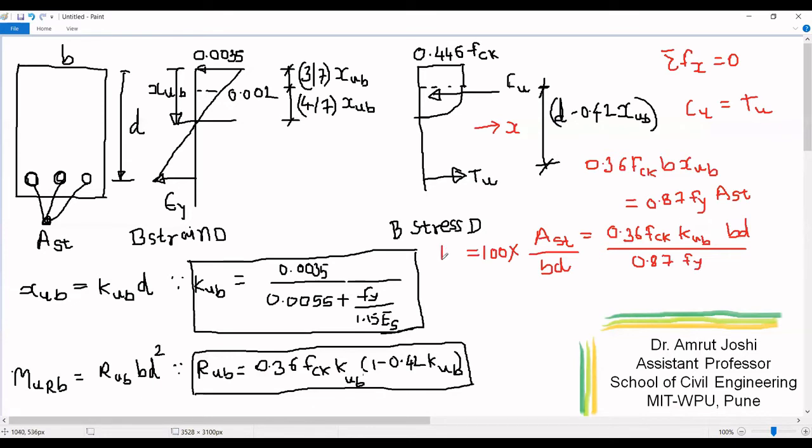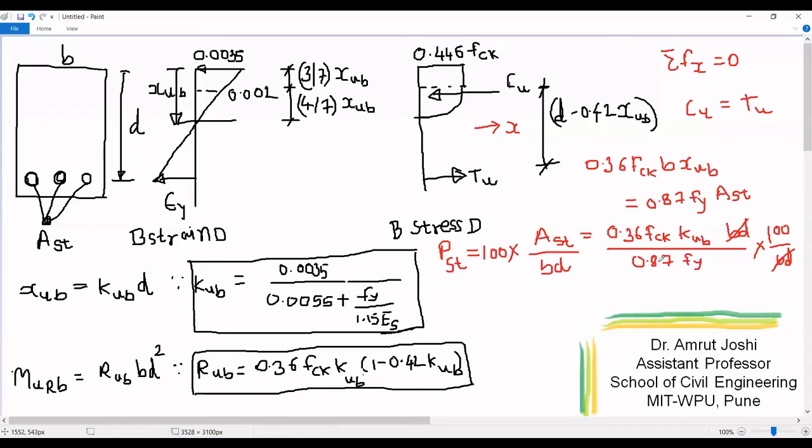I will denote this as percentage of steel on tension side. So PST will be equal to 100 into AST by BD. So this BD cancels out.